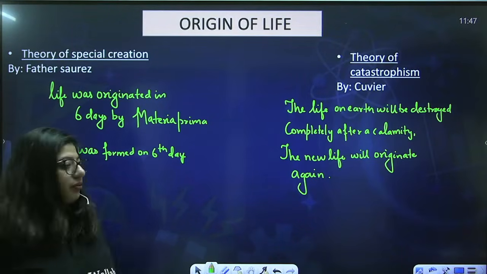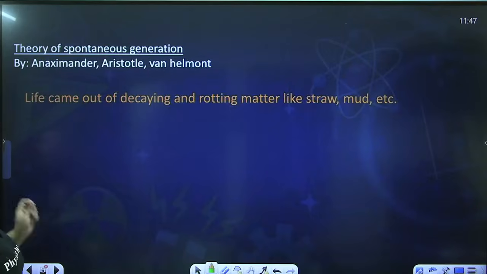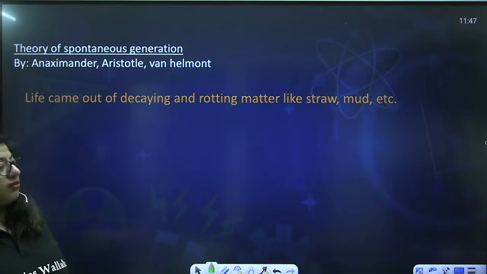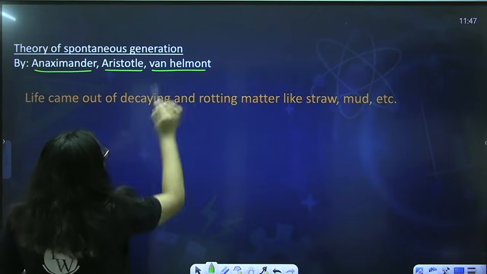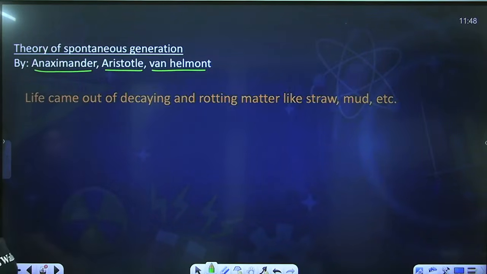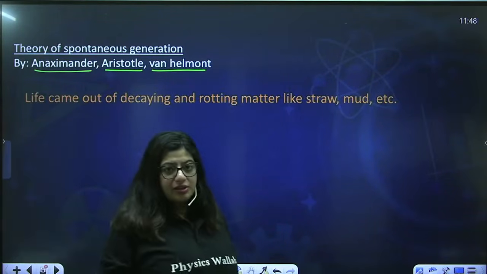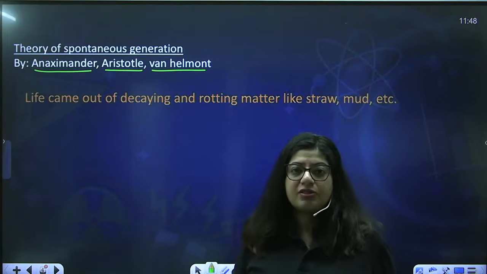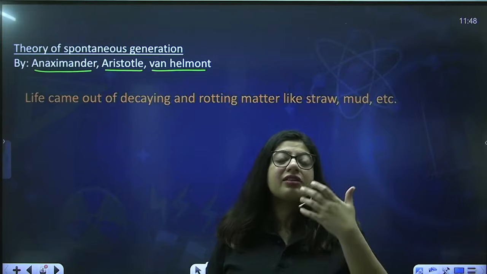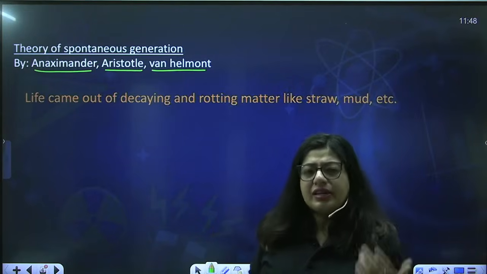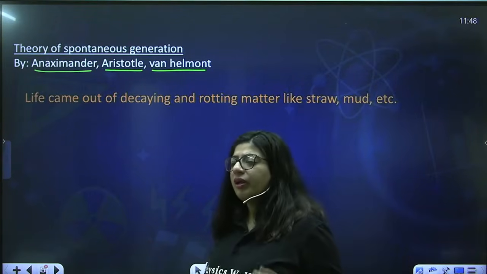All right. Next is the theory of spontaneous generation, which was given by Anaximander, Aristotle, and Van Helmont. Life came out of decaying and rotting matter like straw, mud, etc. This theory tells that certain inorganic, non-living substances gave rise to new life. Is it technically possible? No.